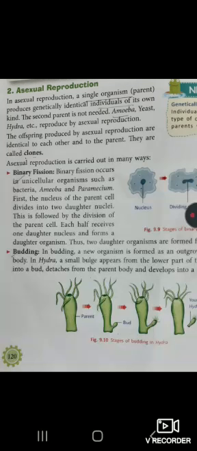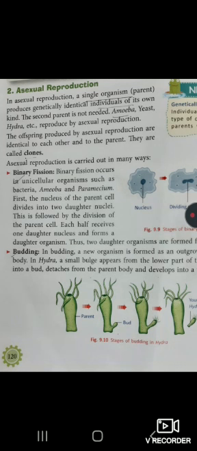Asexual reproduction. A means single, where a single organism, or we can say a single parent, produces identical individuals. That is called asexual reproduction. It occurs in amoeba, hydra, etc. The offspring produced by this reproduction are identical to each other and to the parent, so they are called clones. It is carried out in many ways.